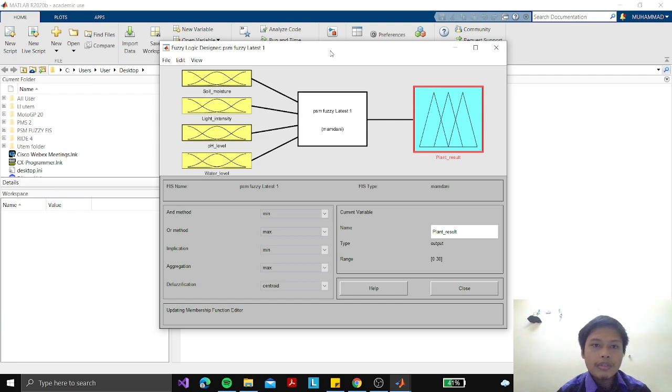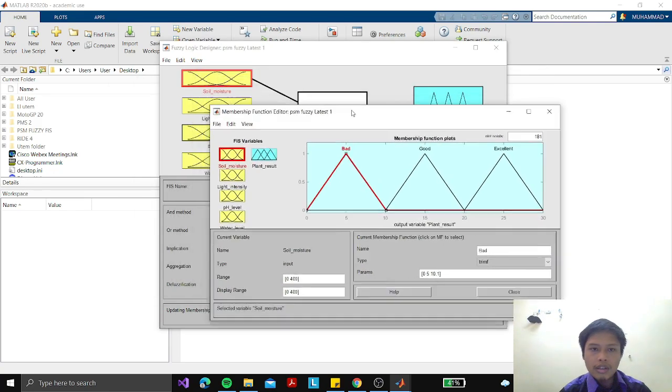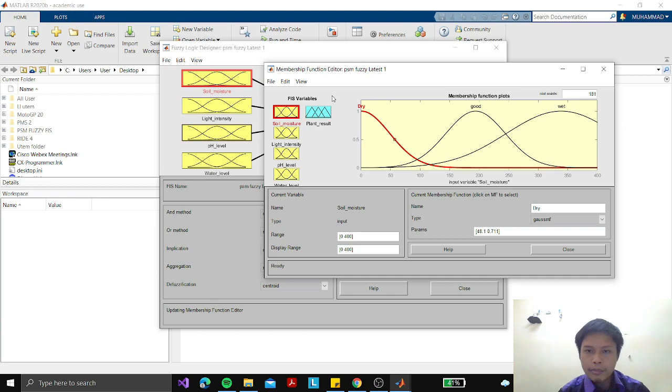fuzzy logic system for the simulation, and here I already created the 4 inputs for the system, representing the sensors that I use. The first sensor represents soil moisture. Next is light intensity, represented by the LDR sensor, pH level represented by the pH sensor, and water level by the ultrasonic sensor. So we just click the input, and then we set up the parameters for all the inputs.